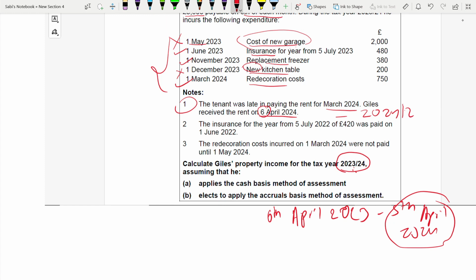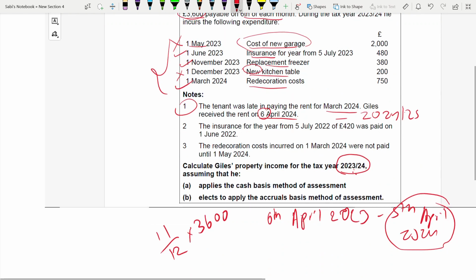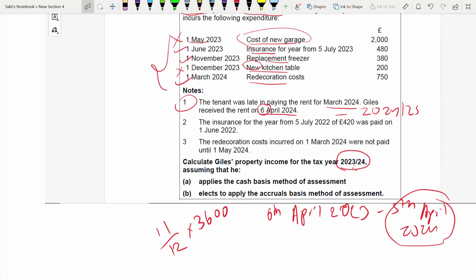24-25, under cash basis. Because you are paid late under cash basis, you are only receiving it for 11 months. You are receiving it 1 month later. That means it falls under the next tax year. So 11 months of the monthly rental income given in the first line, 3,600. This is under cash basis. Accrual basis, you will write 3,600 only.